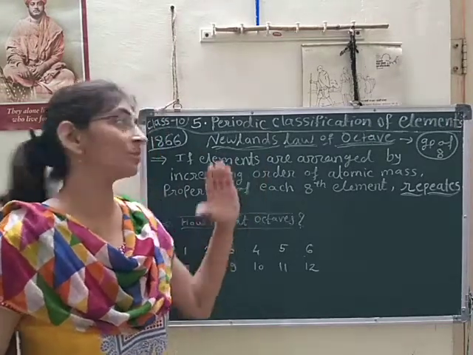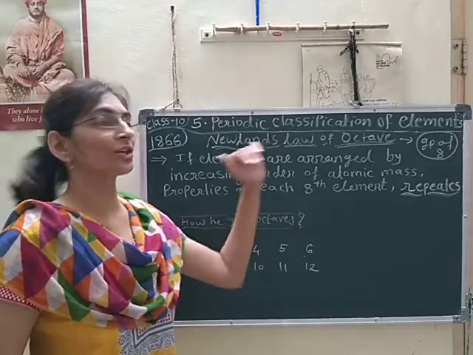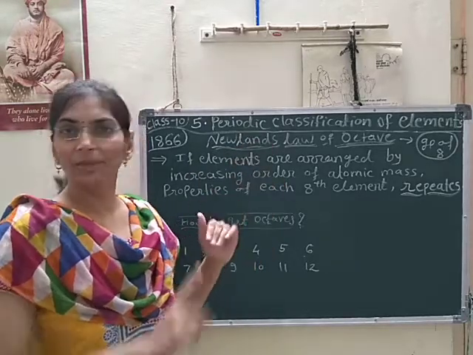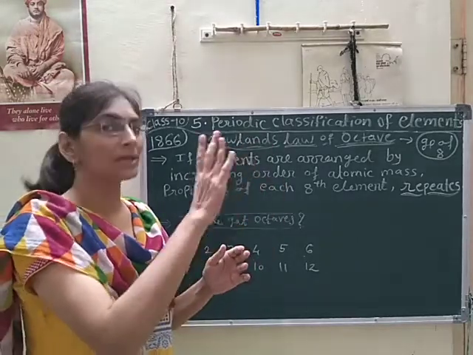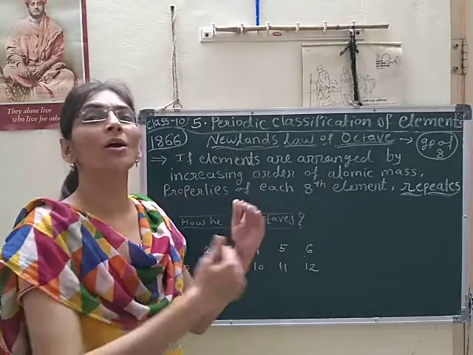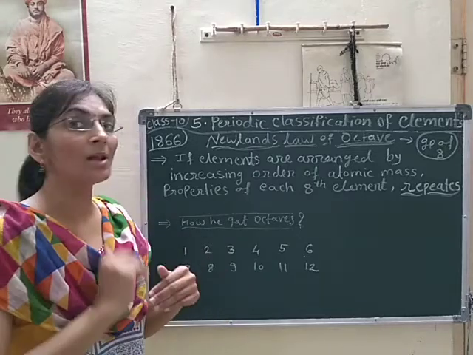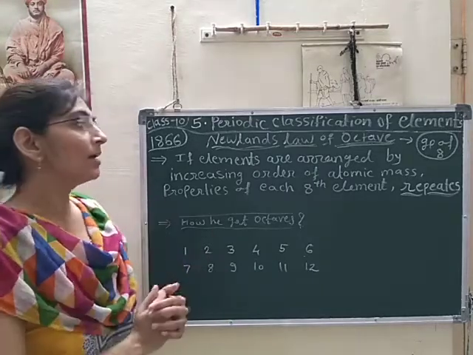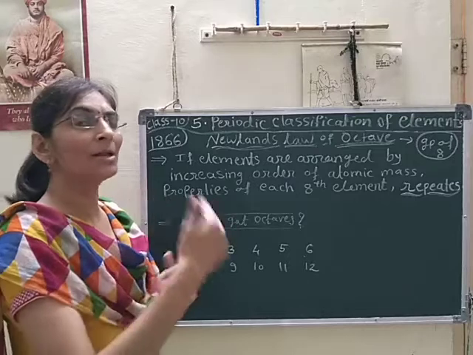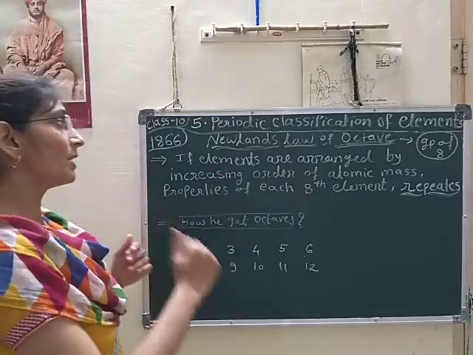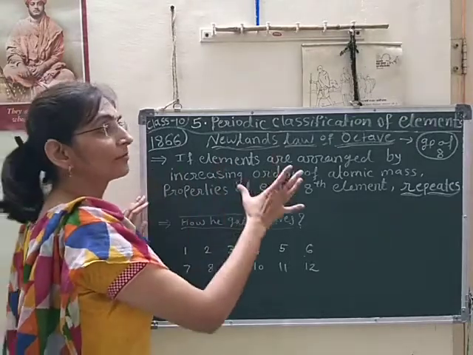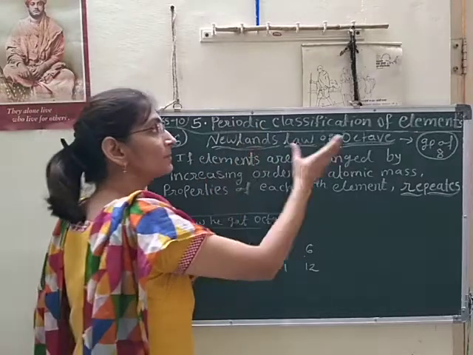That is the speciality of Newlands' classification of elements. He arranged all elements in the increasing order of atomic mass. Again, he considered the chemical properties of those elements. We will see all those things one by one. But first we will learn the definition and the law of Newlands' periodic table.